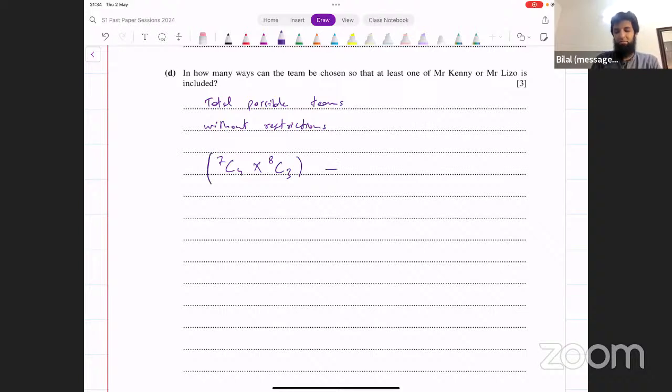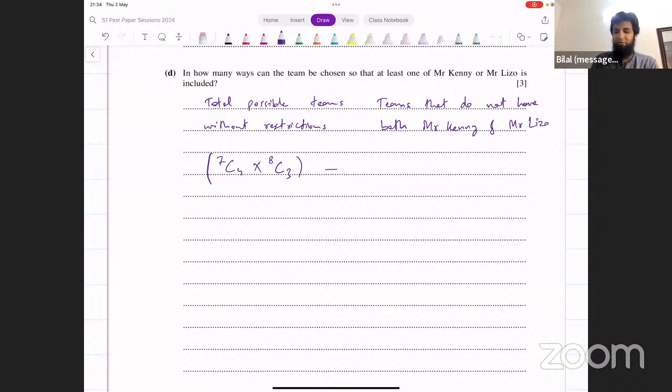Subtract from this the number of teams that do not have both Mr. Kenny and Mr. Lizo. If we subtract that number, in all the remaining teams we would have at least one of them, right? So we're subtracting from the total the case where both of them are not selected.